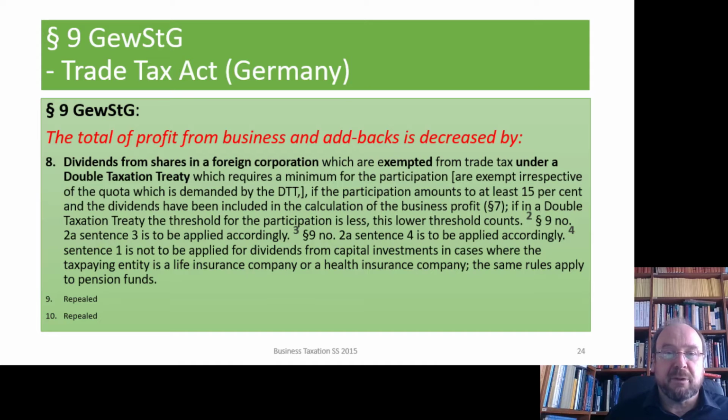I think they would probably like to be on the safe side. But I cannot really imagine any additional situation where it could make sense to apply 9 number 8, which was not already covered by the new version of 9 number 7.